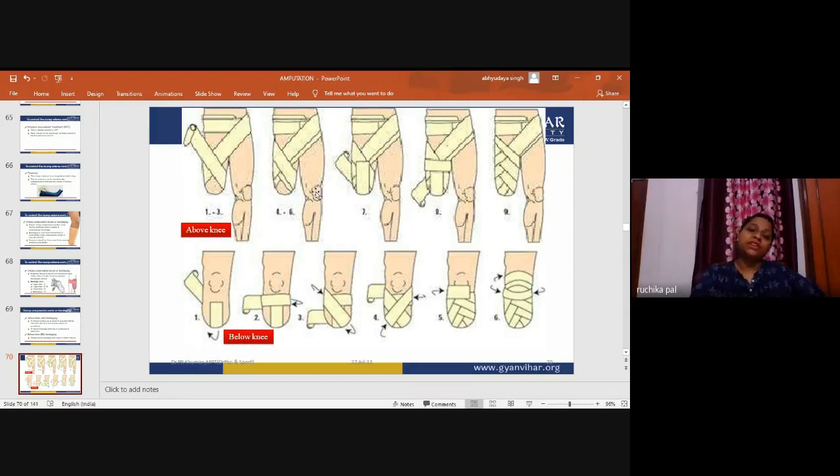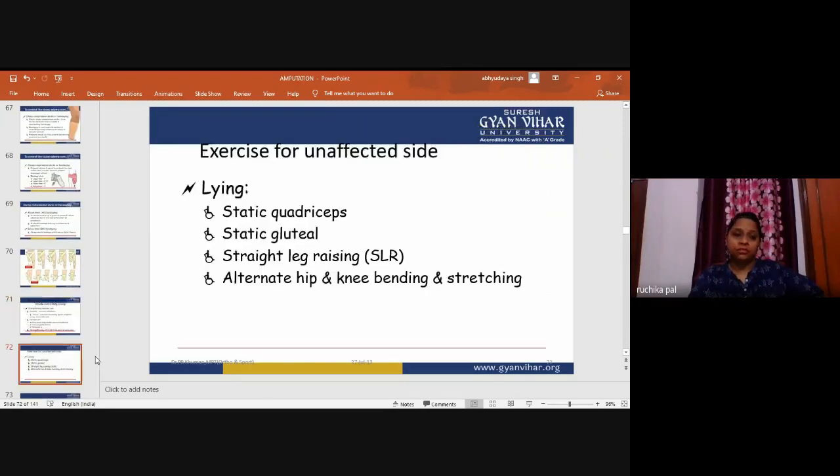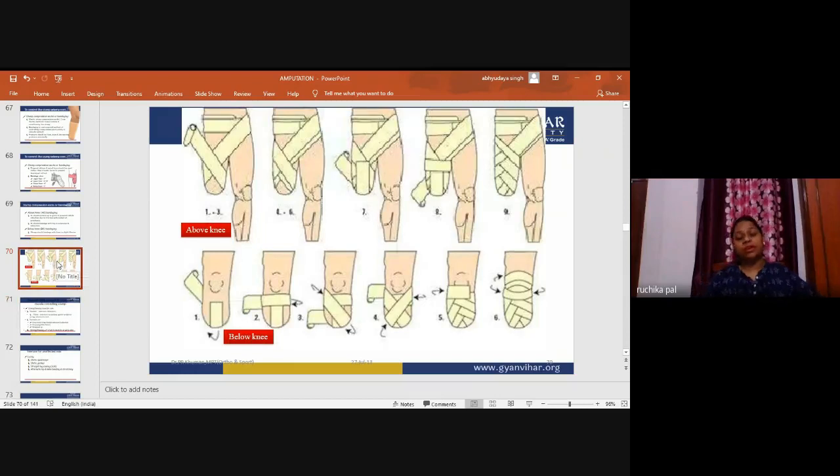This should be maintained, and the physiotherapist should properly assess the patient. You will go through different types of amputation cases, and experience matters in the bandaging also.